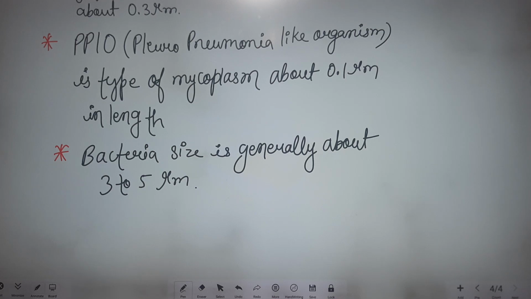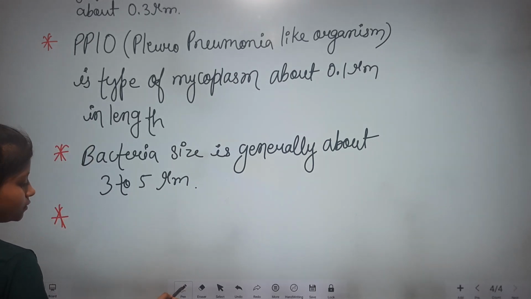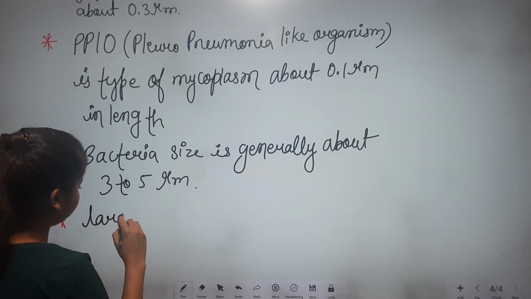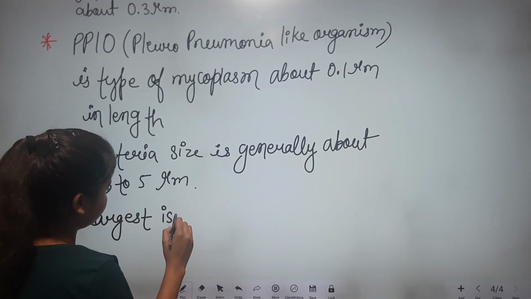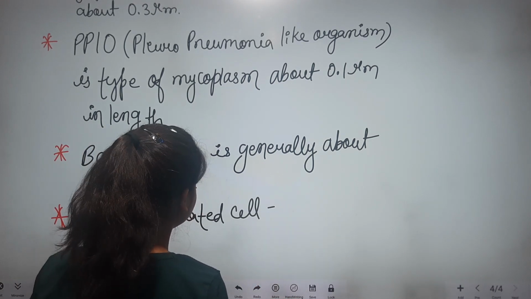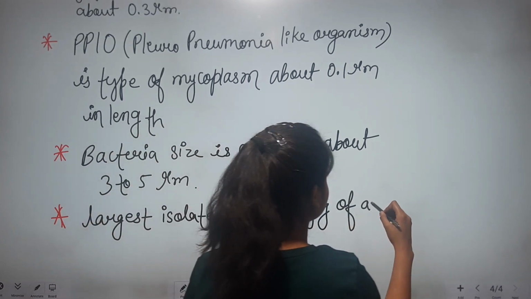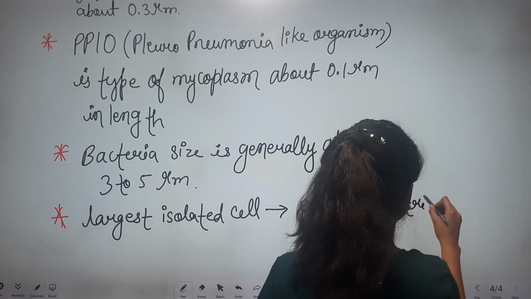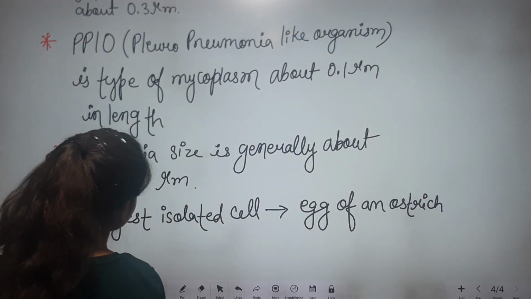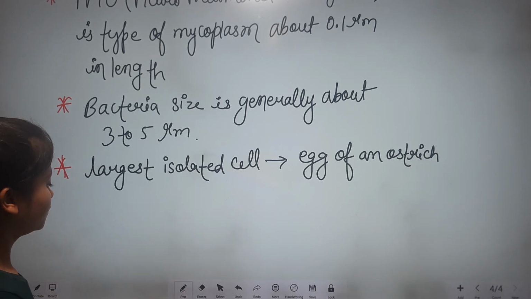The largest isolated cell is the egg of an ostrich. So the ostrich has the largest isolated cell in the egg of an ostrich.